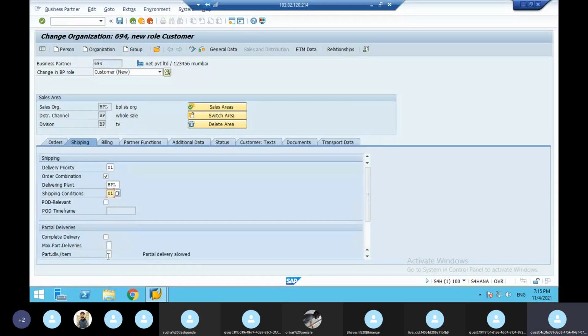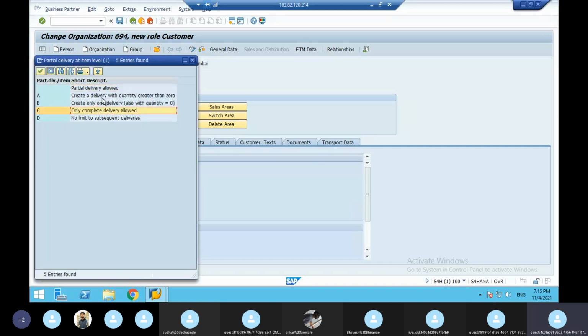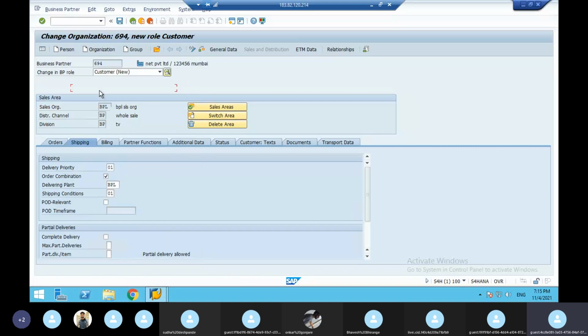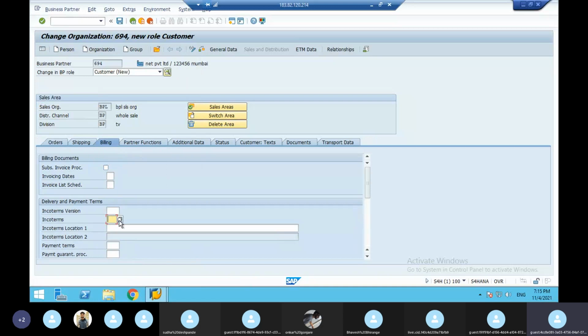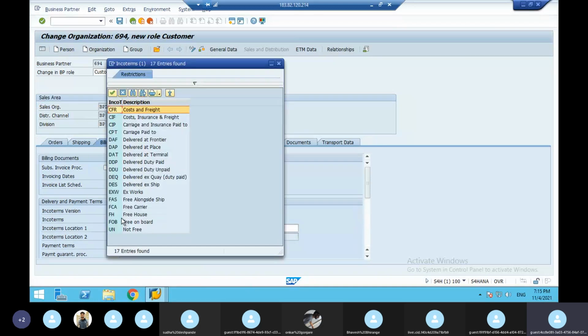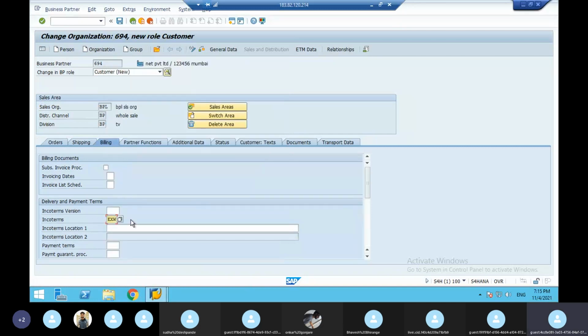Next, here partial delivery allowed is there. Does the customer want full delivery, one complete delivery, or partial delivery? So we'll give partial delivery allowed only. Next, in the billing, you have to give INCO terms. INCO terms means transportation charges or delivery charges. That is from EX Works. EX Works means plant only. So from the plant you are going to put the transportation charges. A plant is there in Bangalore. If it is going to Delhi, from the Bangalore plant we are going to put transportation charges, or delivery charges, or freight charges. That is called INCO terms. Here also you give EXW.